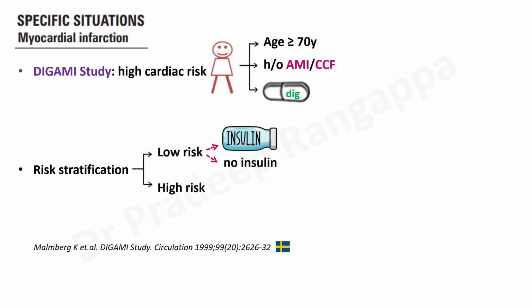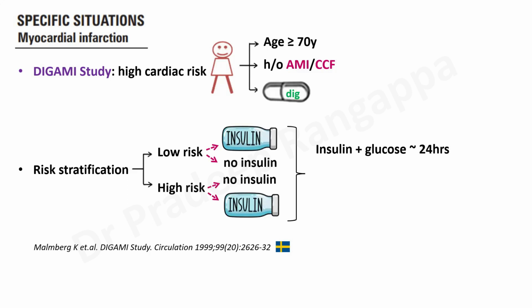So the low risk group, they divided into two groups. One got insulin and one got no insulin. High risk also, they divided into two groups, no insulin and insulin. Here, they gave a protocolized insulin therapy. They gave insulin with glucose for all patients with MI for 24 hours, followed by subcutaneous insulin 6 hourly for 3 months for all the patients who had MI.